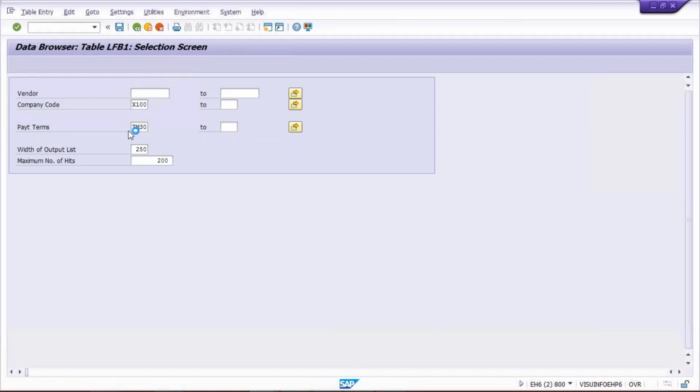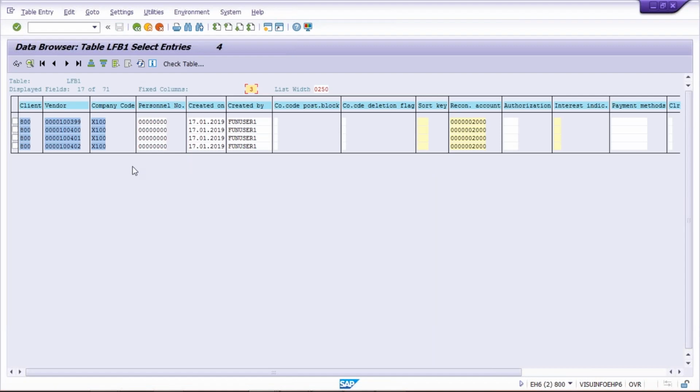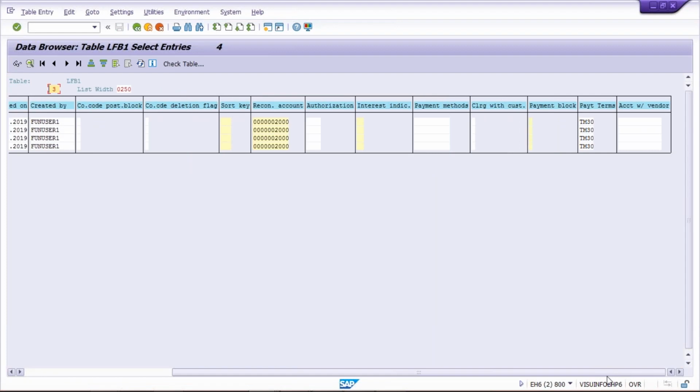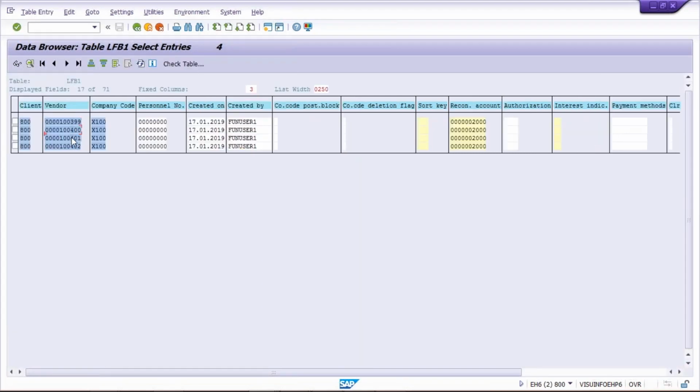So earlier 6 vendors were there. Why? Because the terms of payment criteria was not given. Now I have added one more criteria. What is that criteria, guys? Selection criteria. So only TM30 terms of payment are coming here. Okay, it means whichever vendors are using TM30 terms of payment, those vendors are coming. So now we came to know that only these vendors are using TM30. It means whatever changes are there, that is going to be applicable against these vendors itself.